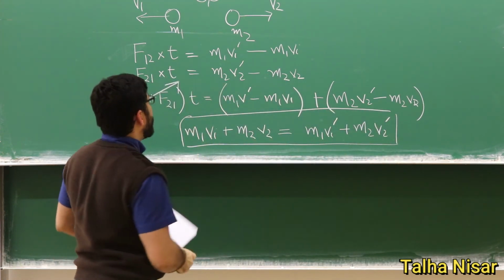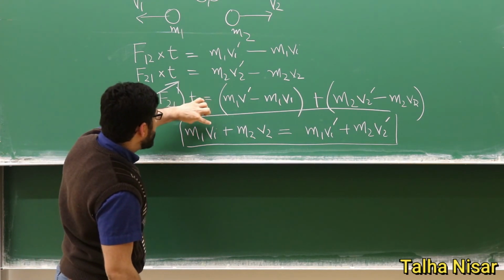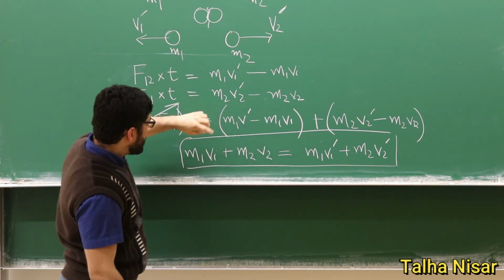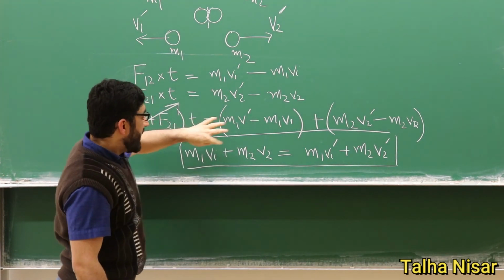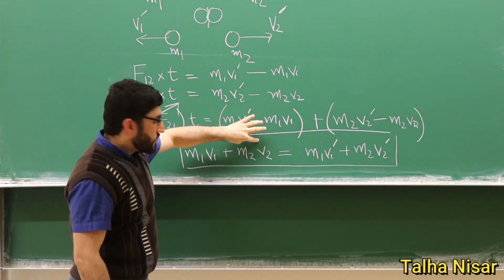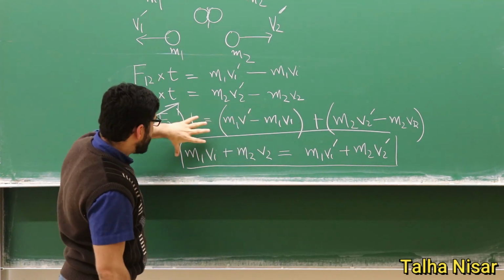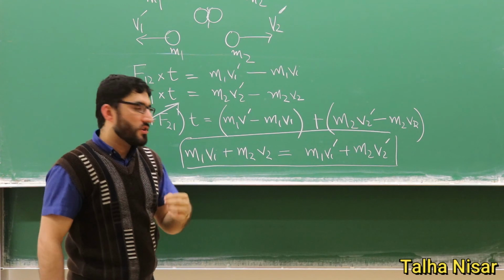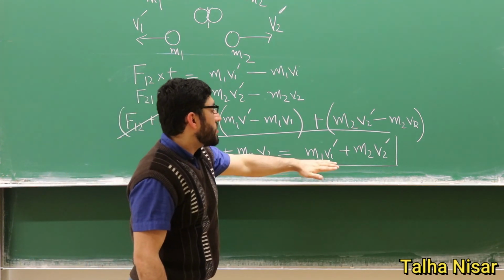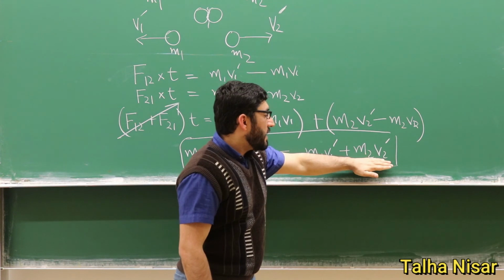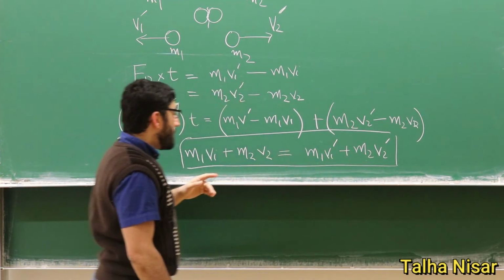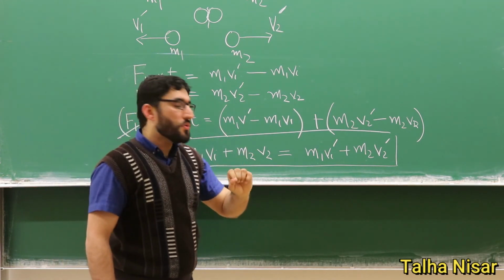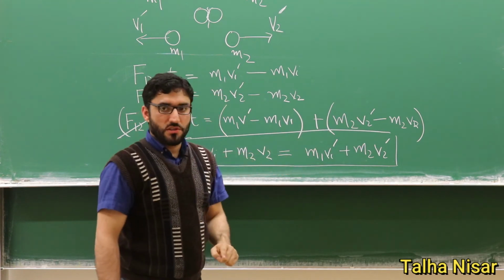Now we try to understand it. What we see here is the initial velocity of particle 1 and the initial velocity of particle 2. This means that these are the initial momentum of particle 1 and the initial momentum of particle 2. Similarly, after the collision, these are the final momenta of particles 1 and 2. So what we see is that the initial total momentum before the collision is equal to the momentum after the collision.